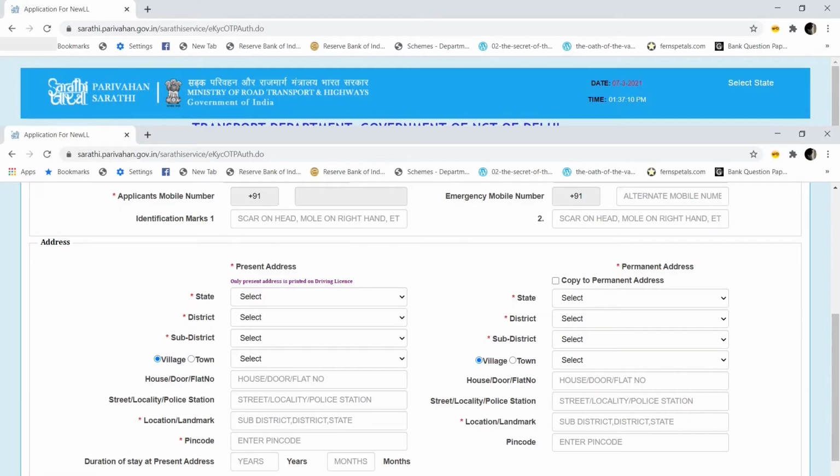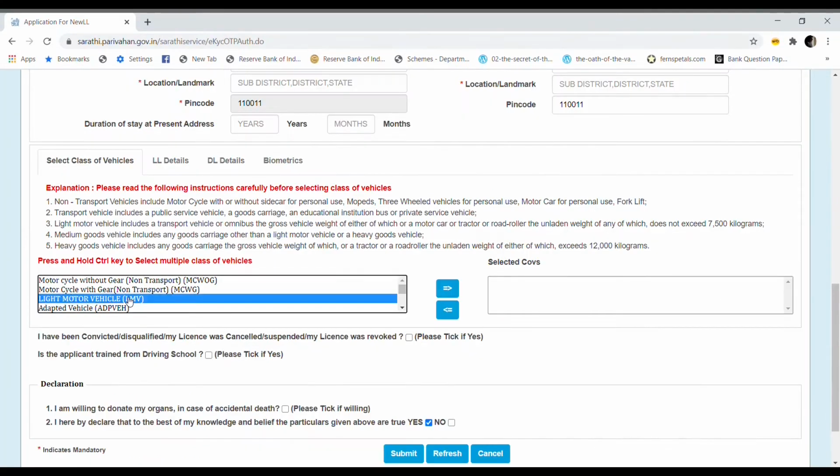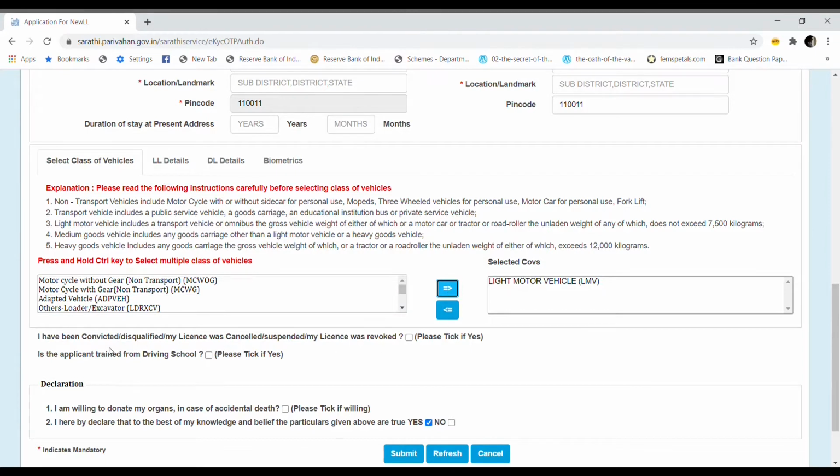Then you have to put the present address and permanent address. Ensure that you put it right, because this is the same address to which your permanent driving license will get home delivered. Here you have to select LMV, which is light motor vehicle. The others, like motorcycle without gear and motorcycle, are not applicable. It's just light motor vehicle, and you'll have to click on this one.